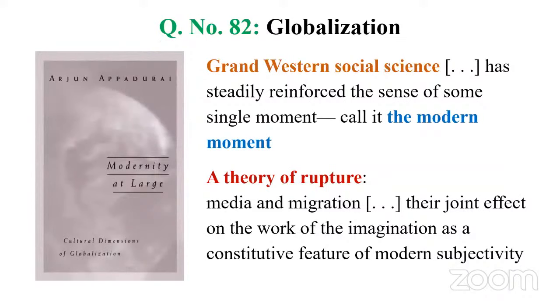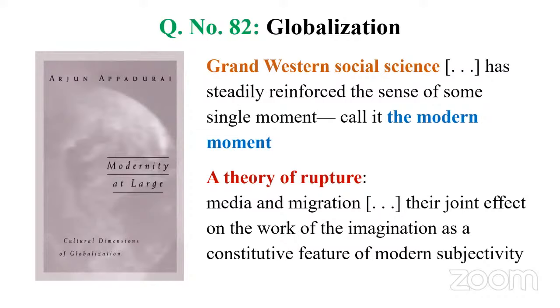Then we have this work called Modernity at Large, subtitle Cultural Dimensions of Globalization, written by an Indian American critic, Arjun Appadurai. According to him, European critics fix a certain moment as a universal one. For instance, they say modernism. When they say modernism, they refer to, in Europe, especially in Britain, the 1900s after the growth of the Industrial Revolution. So from the 1900s, they call that moment modernism. That is a fixed moment in that society.